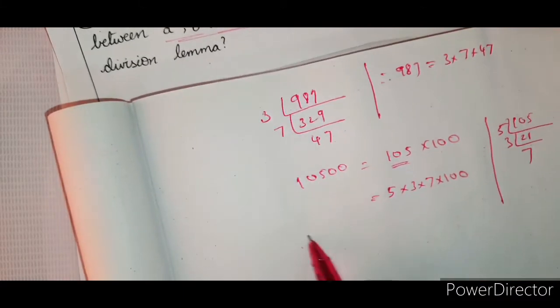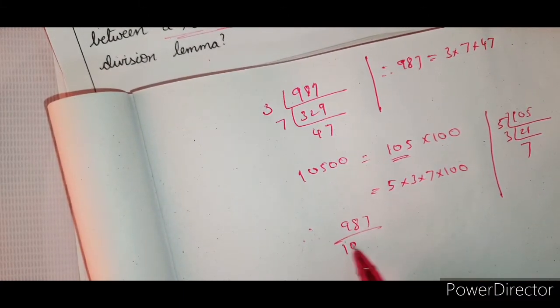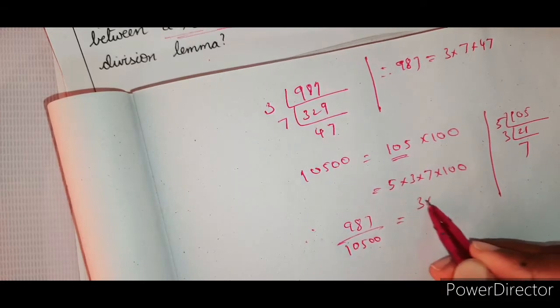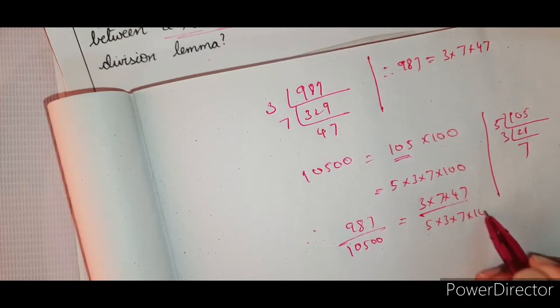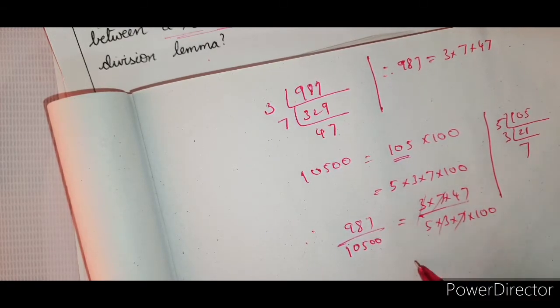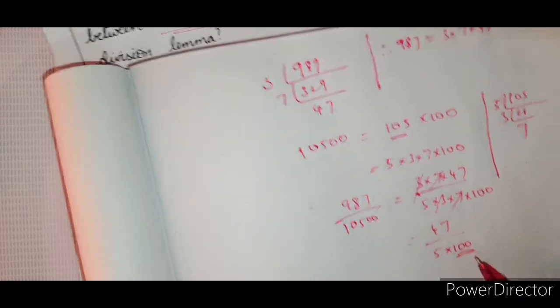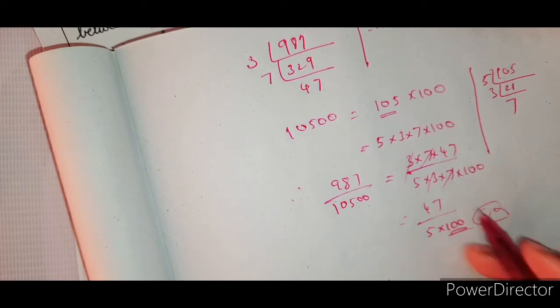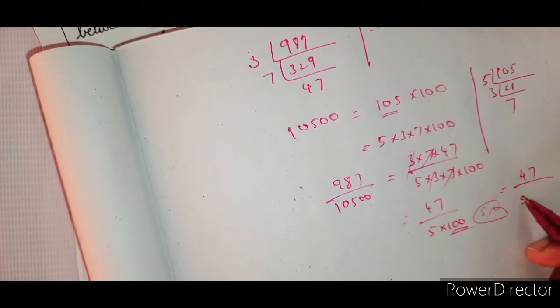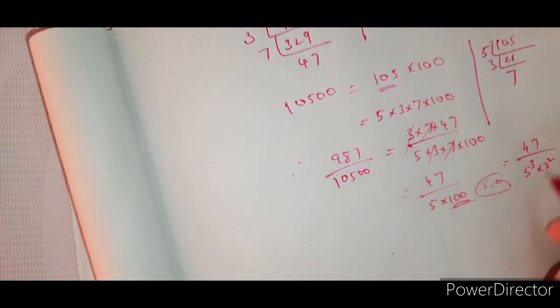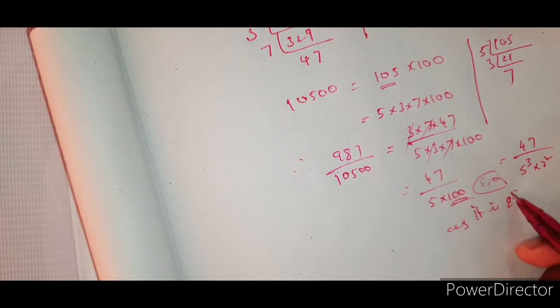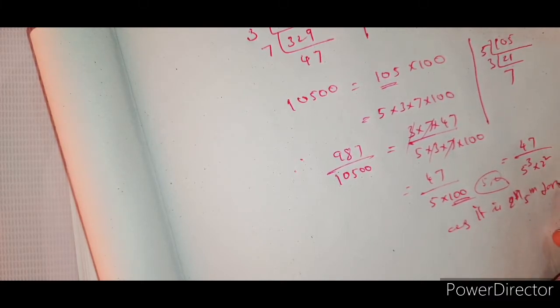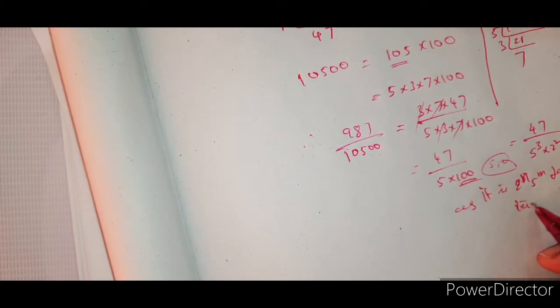So now 987 by 10,500 is equal to 3 into 7 into 47 by 5 into 3 into 7 into 100. So 3 into 7 got cancelled. So you have 5 into 100 in the denominator, and this 100 is in terms of 5s and 2s. So the denominator is 5 cube into 2 square. As it is in 2 power n, 5 power m form, we'll get a terminating decimal.